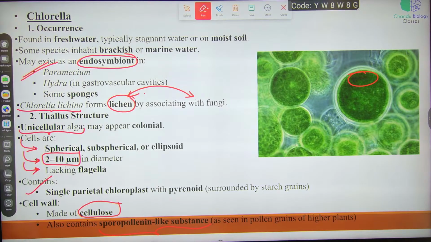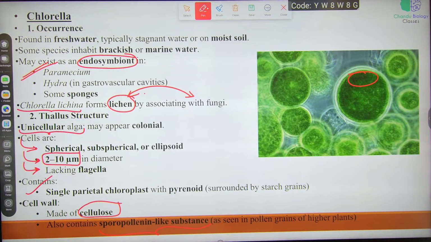Thallus structure: the colony or coenobium is spherical and consists of 500 to 50,000 cells, including vegetative cells and gonidia. They are held together by a gelatinous sheath in the form of a colony.